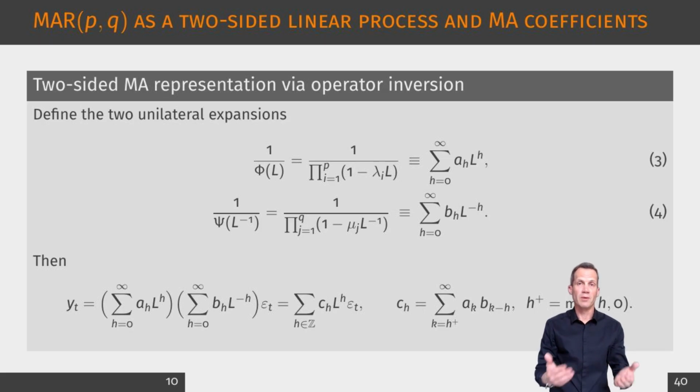When we multiply the two expansions, we obtain the bilateral moving average representation of y at t and an explicit formula for each two-sided coefficient c_h as a convolution of the two one-sided coefficient sequences. This step is crucial. Once the coefficients are available, all extreme value objects, epicenter probabilities, spectral shapes, and limiting ratios are functions of the c_h's. So conceptually, MAR extremes are not a new EVT theory, they are the usual SBJ mechanism applied to a specific structured family of two-sided coefficients implied by the causal and non-causal polynomials.